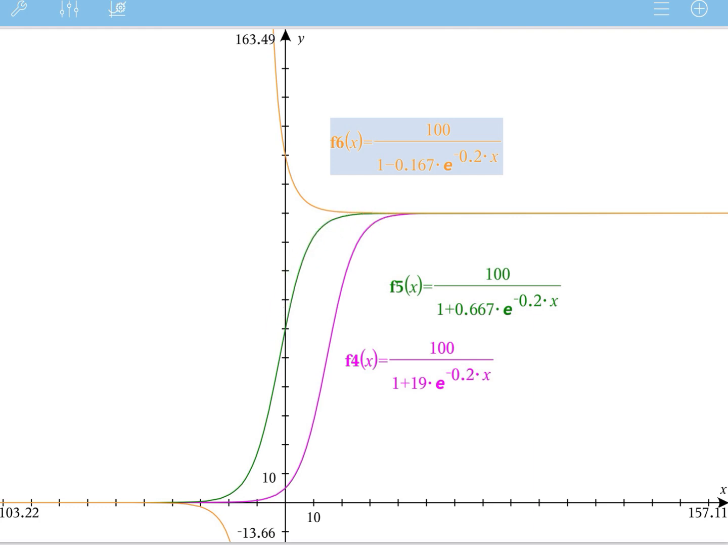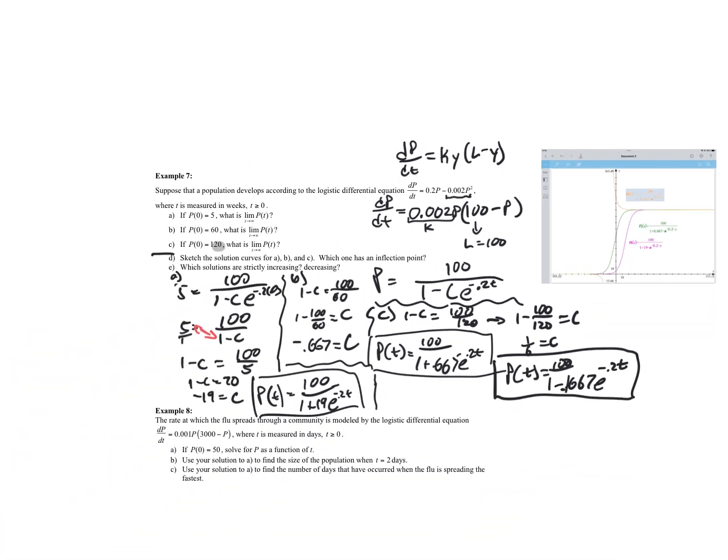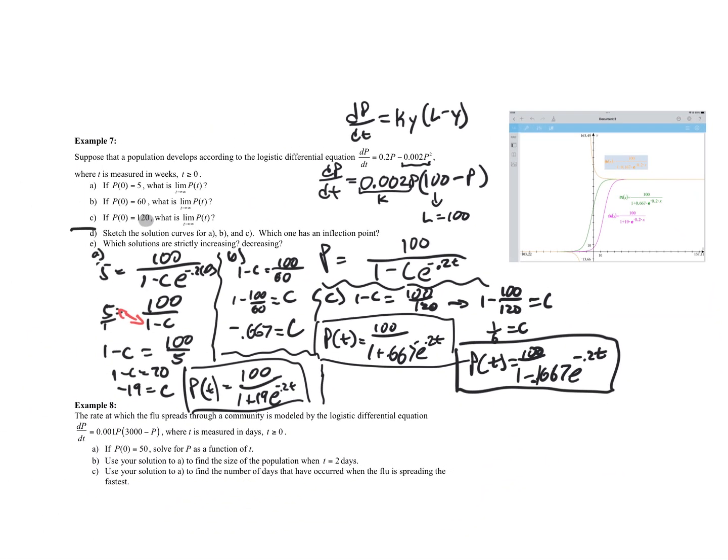And the last one starts up here at 120, and since the carrying capacity is only 100, the population drops. You see how that works? Kind of interesting. Okay, now ignore all this stuff off to the left of the graph, because t really is only the positive values, all right? So there's our graphs. Now, 2 questions.